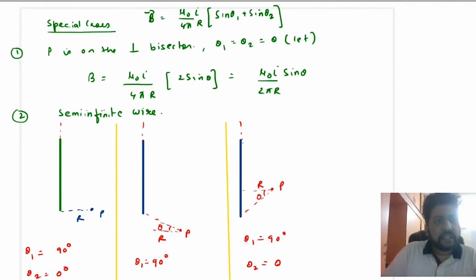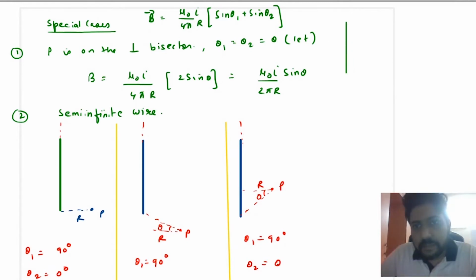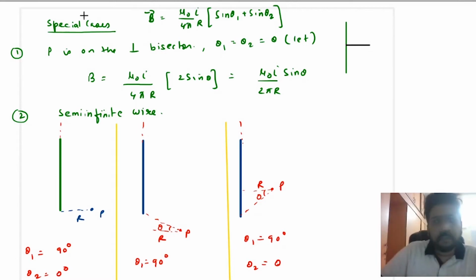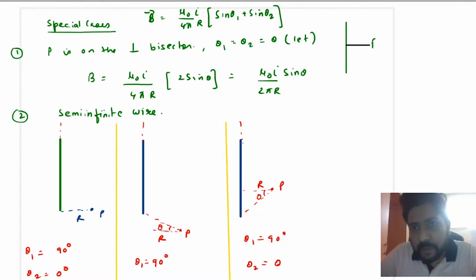So again, let us see the first special case, and that is P is any point on the perpendicular bisector. So if P is any point on the perpendicular bisector, that means, so this is point P, on the perpendicular bisector, that means this angle and this angle will be the same.